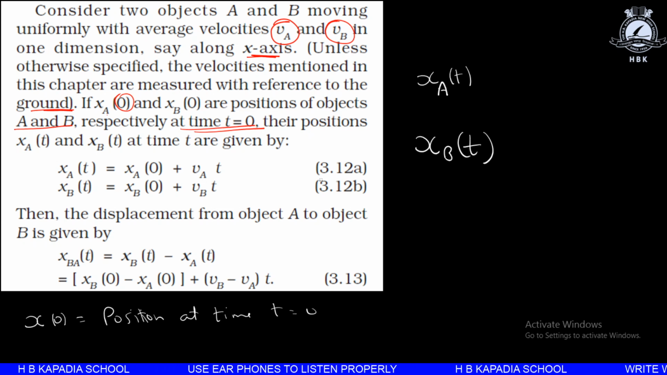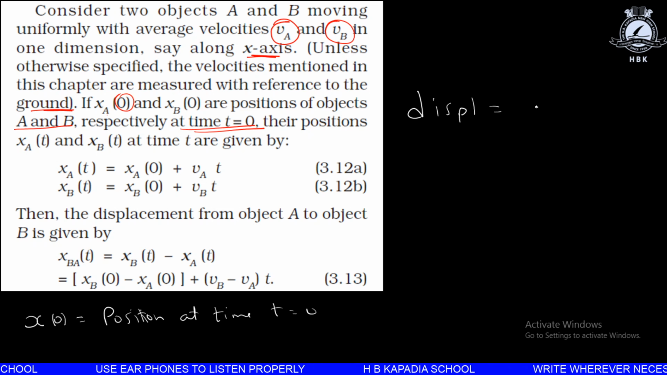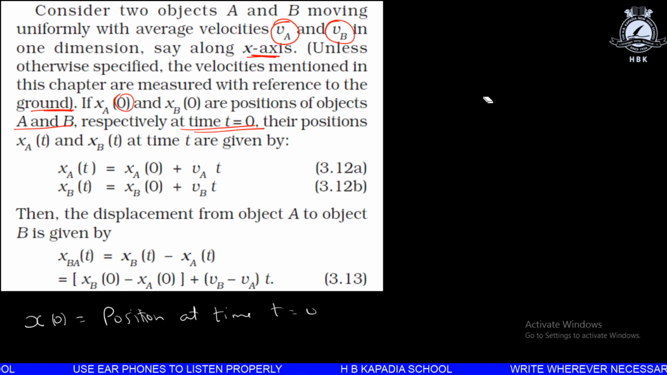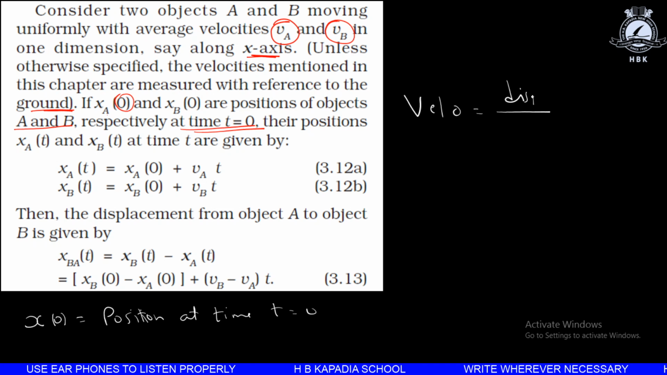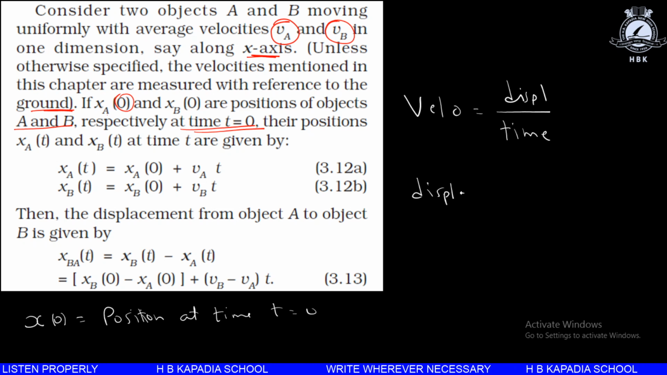Now we know the standard formula: velocity is equal to displacement upon time. We have discussed this in our previous lectures also. So velocity is equal to displacement upon time, therefore displacement is equal to velocity into time.